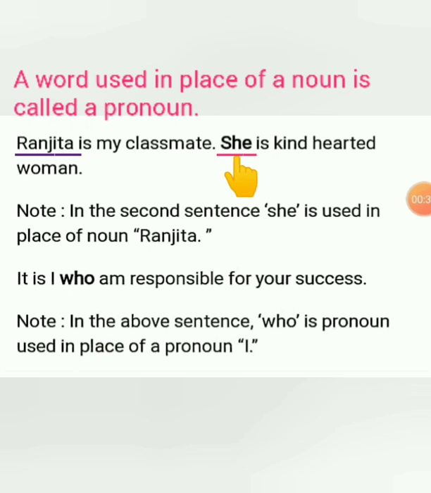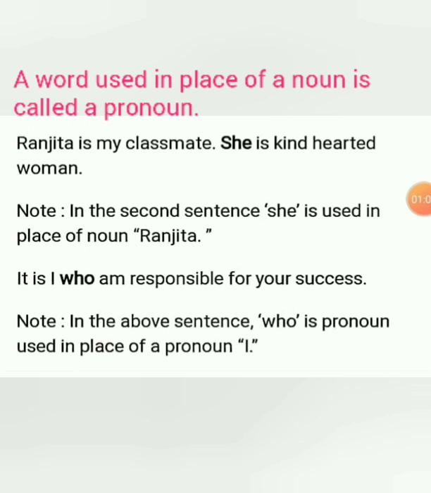So she is a pronoun. That is what explained in the previous sentences. A word used in place of a noun is a pronoun. So here in this sentence, she is a pronoun used in the place of noun Ranjita.